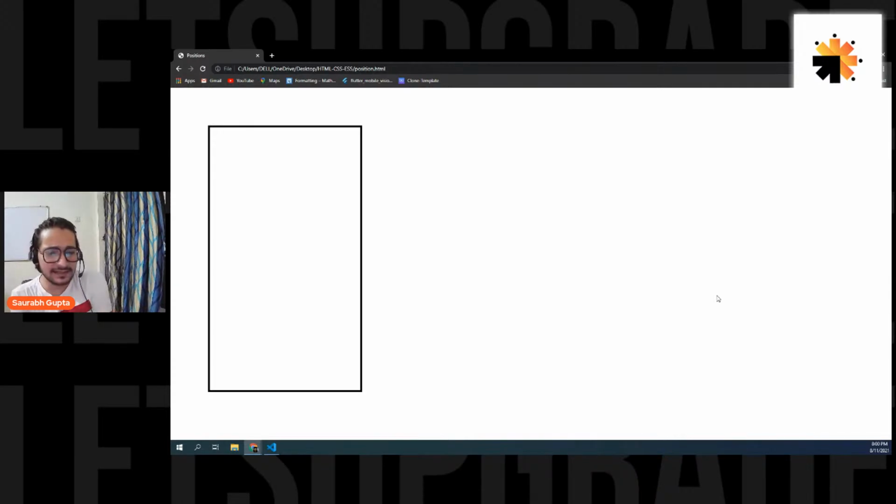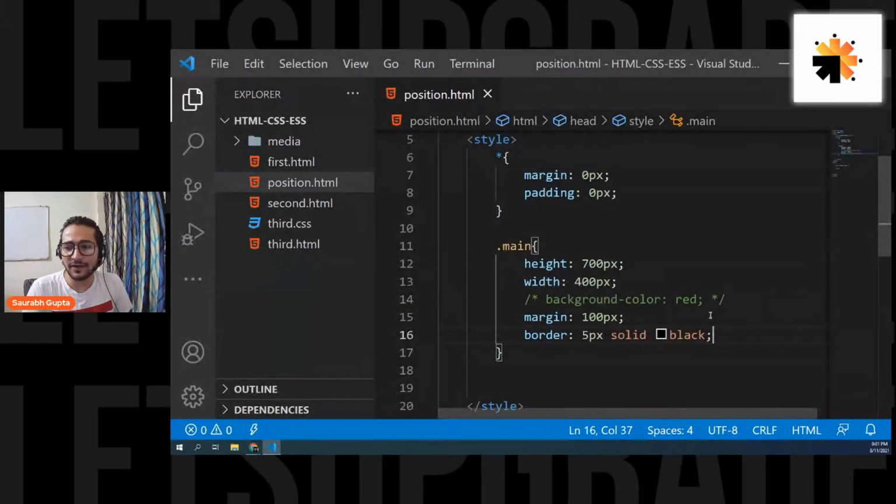Sir, but Python is easier than PHP. Yes, it's simple in terms of syntax, but the concept is the same everywhere. And PHP is also really easy. In terms of backend development, PHP is one of the easiest languages. So don't worry.